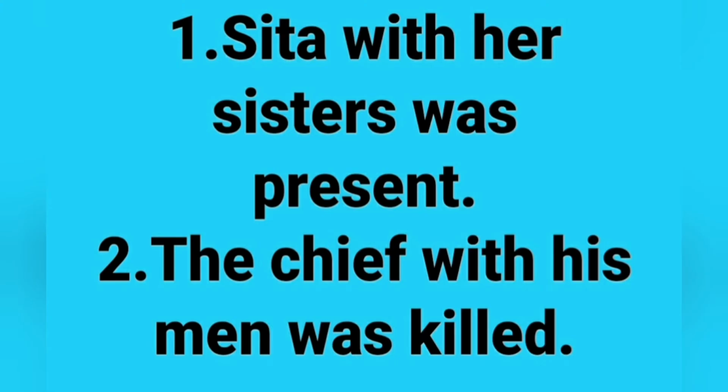Next example, Sita with her sisters was present. Here we have singular subject Sita and another subject sisters. Both are joined with word with. So we use here singular verb was. So the answer is Sita with her sisters was present.